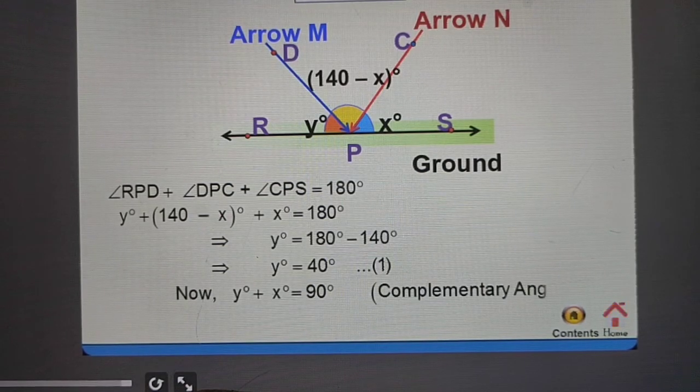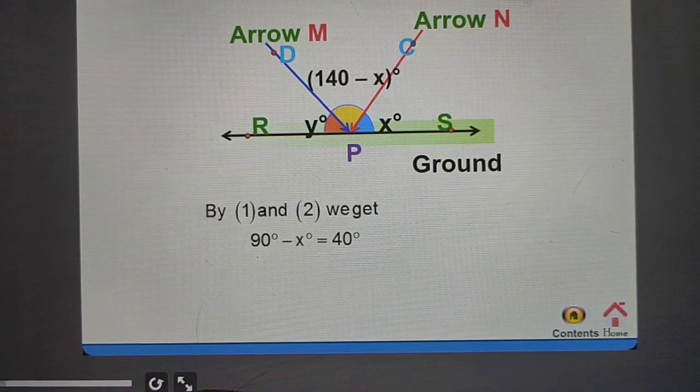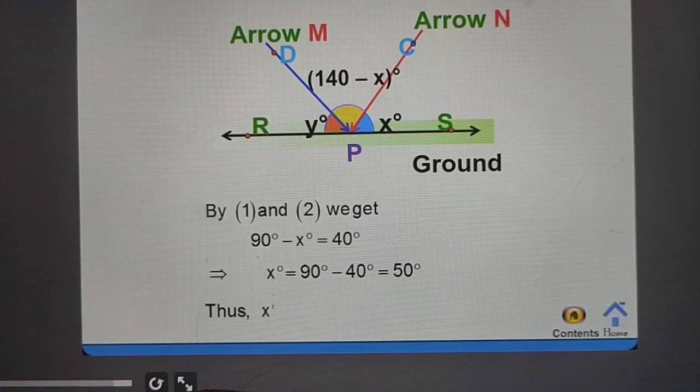Now, X and Y are complementary angles. Therefore, their sum is equal to 90 degrees. From here, we get equation 2. On solving equations 1 and 2, we get the value of X as 50 degrees. Thus, X is equal to 50 degrees and Y is equal to 40 degrees.